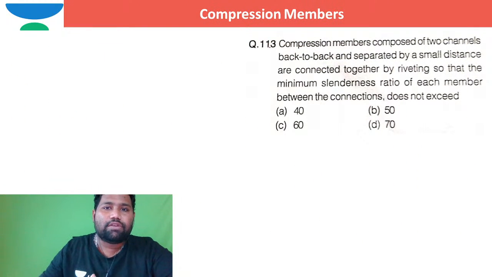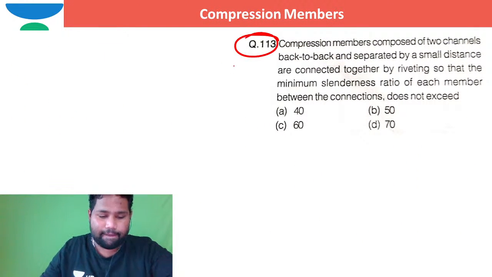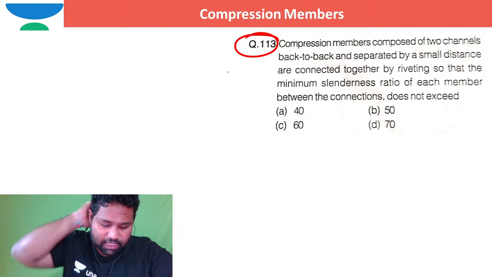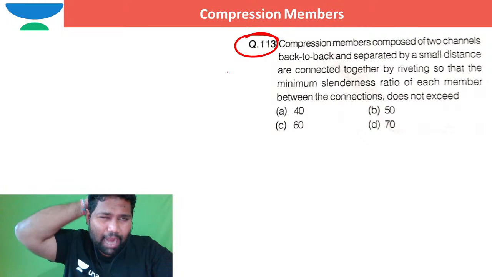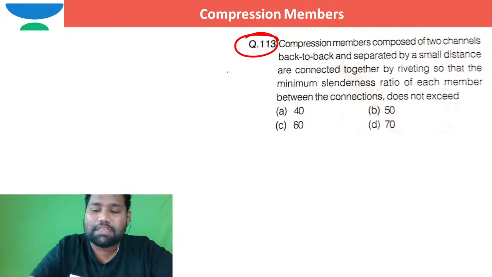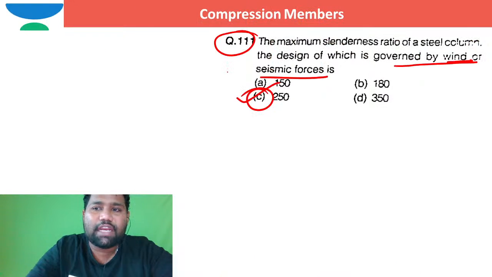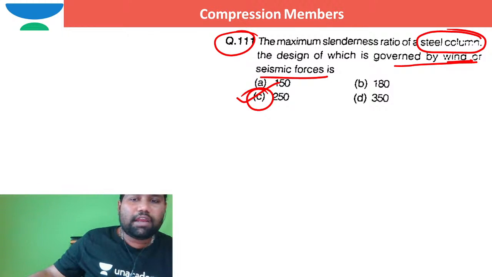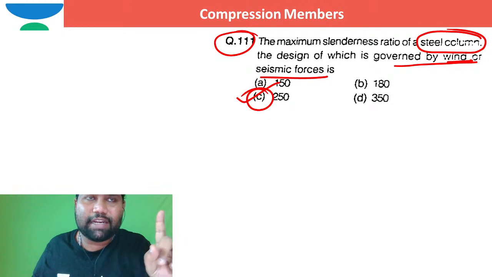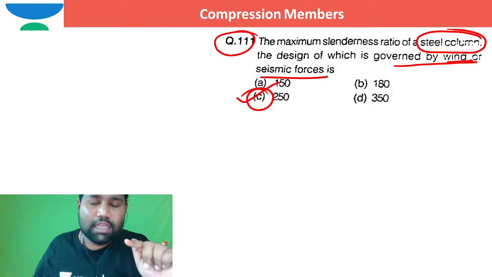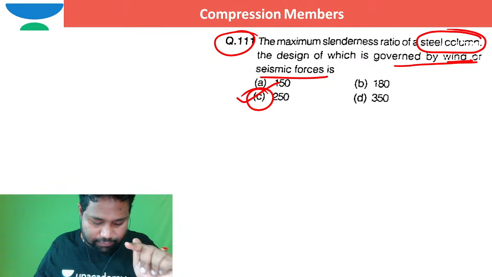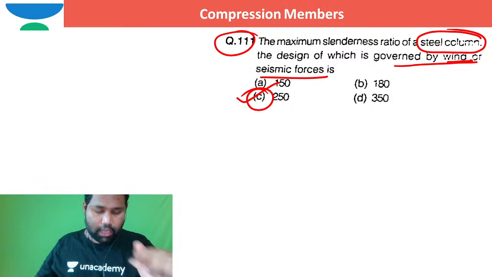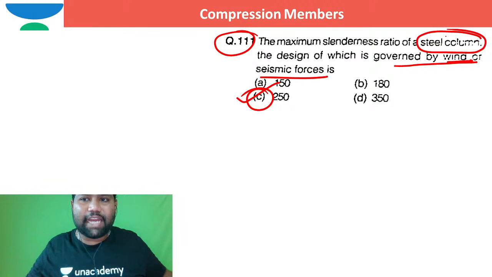Can you see this question, brother? Is that okay? Vignesh Ram, it is not 350, it is 250. I am not talking about tension members, brother. The limits for tension members are different. The limits for a steel column, which is a compression member, are different. In your last class, I taught you the limits for tension members. These are for compression members. So, Vignesh Ram, please understand the difference. This is a compression member, not a tension member.